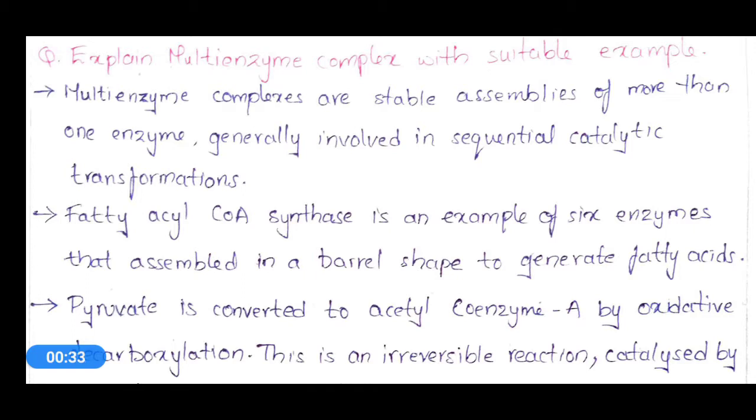The first topic is multi-enzyme complex. Multi-enzyme complexes are stable assemblies of more than one enzyme, generally involved in sequential catalytic transformations. Multi-enzyme complexes are stable assemblies of more than one enzyme, around 2 to 3 enzymes or around 10 enzymes arranged in a sequential manner.